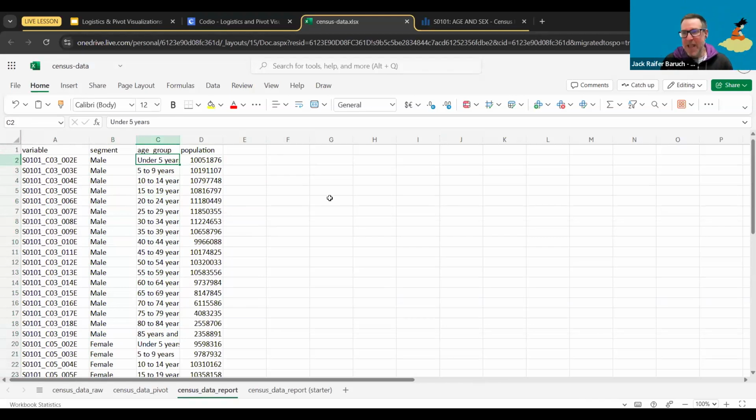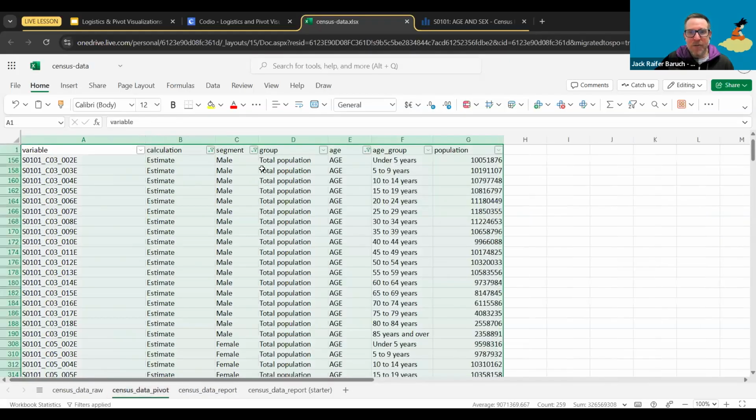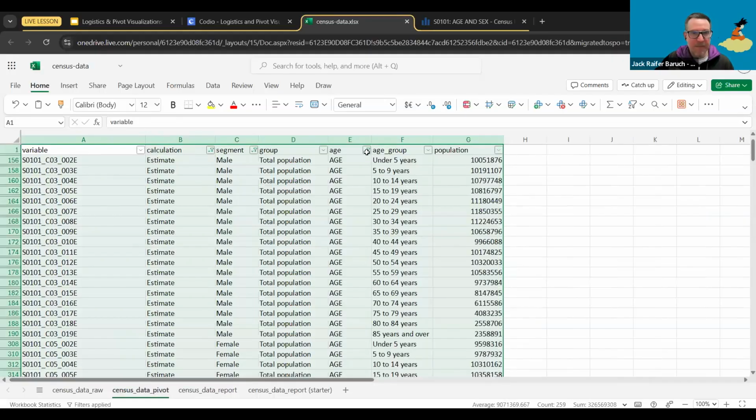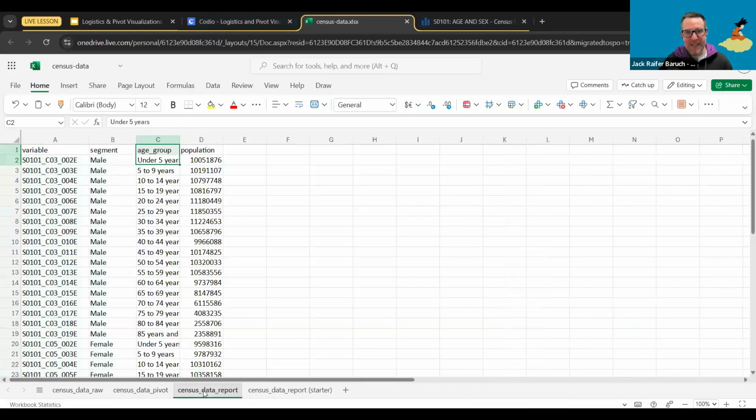Nonetheless, the issue that we had with this is that this is not the perfect way to look at this. By the way, the filters were: on calculation, estimate; on segment, male and female only; and on age, just age. All right. And those are the ones. But this is the data that we end up with.